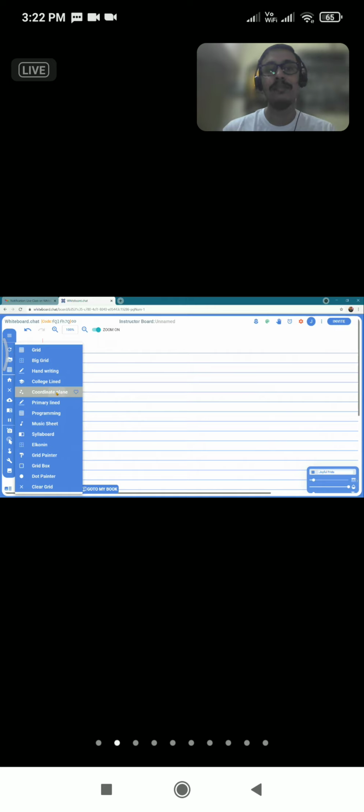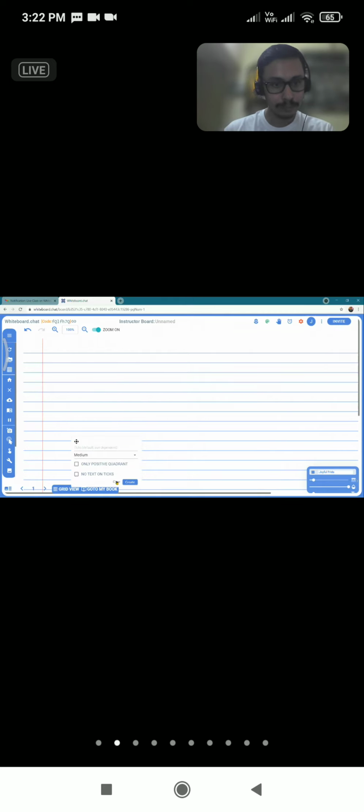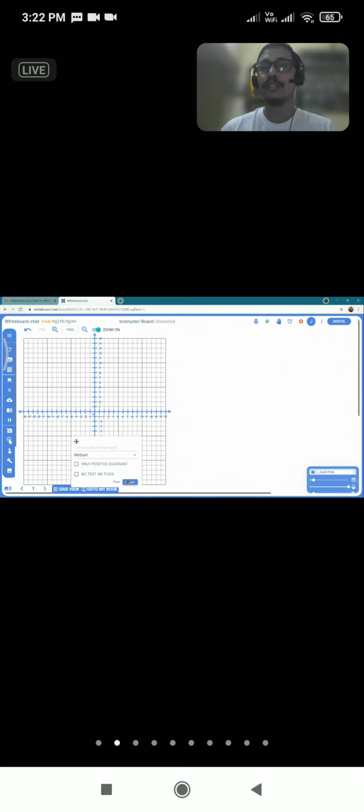Then we have the coordinate plane. So again, I'm back to maths, and let's take out physics also here. If you are a senior class teacher for class 11, class 12, or class 9, 10, and you want to draw graphs or show some trajectory, then you can bring on the coordinate planes, give it a backdrop, and then share with your students. Let's see some more grids.